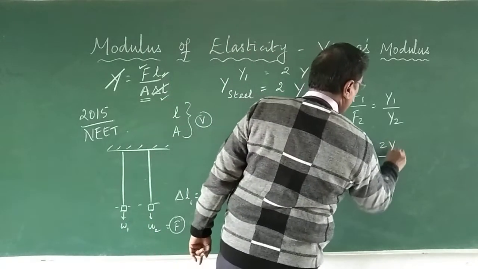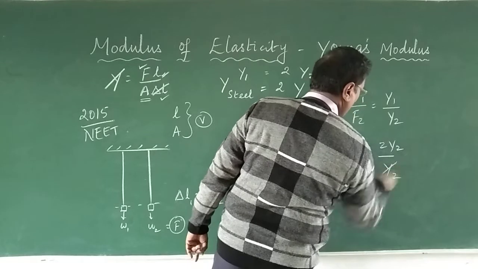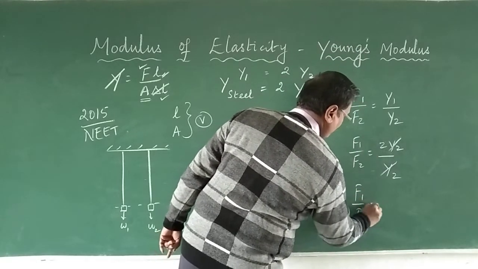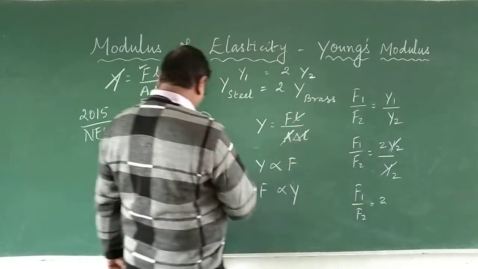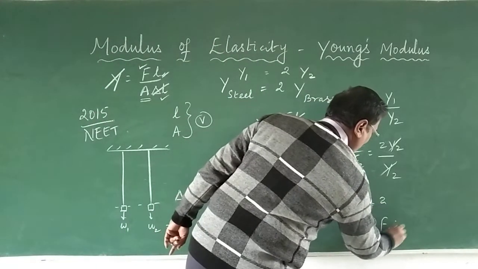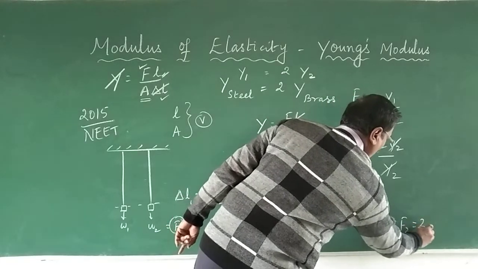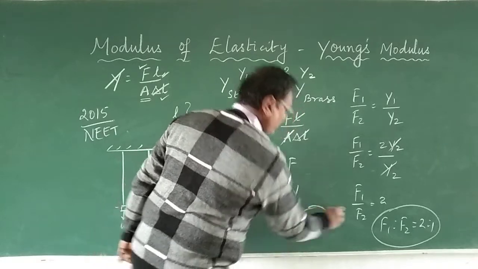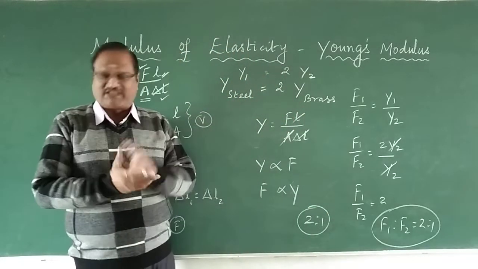So 2 times Y2 upon Y2, Y2 gets cancelled. You get F1 upon F2 is equal to 2. We wanted to know the ratio of the forces, so we can say F1 is to F2 is equal to 2 is to 1, and this is the answer. 2 is to 1 is the ratio of the forces between them.